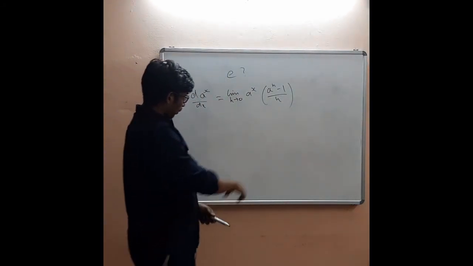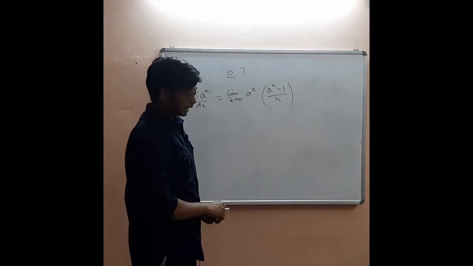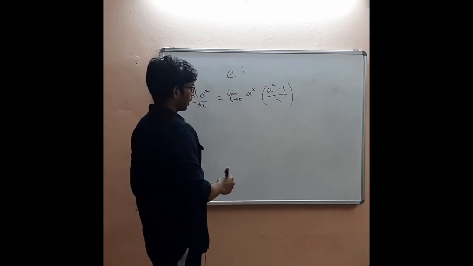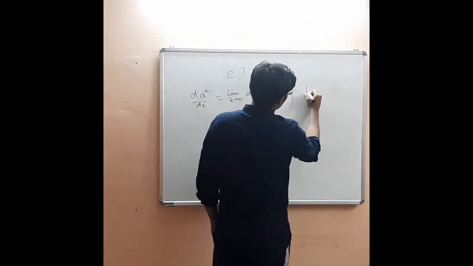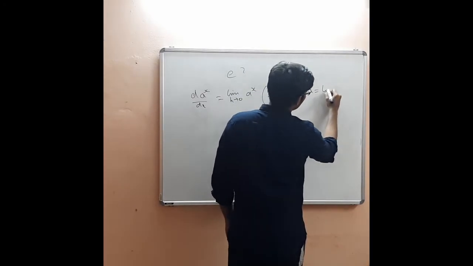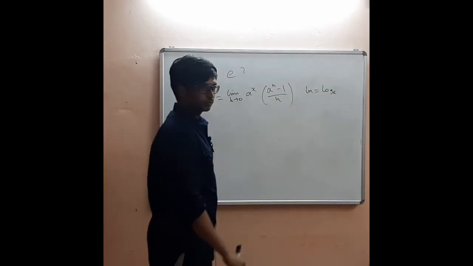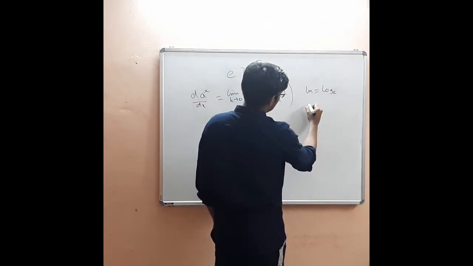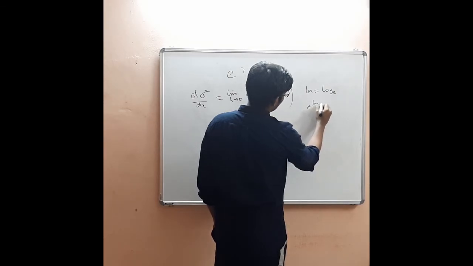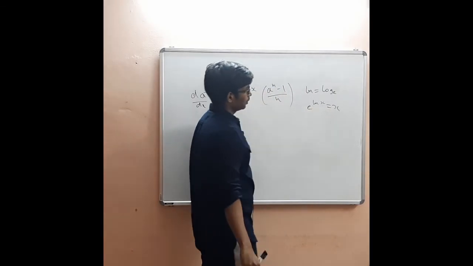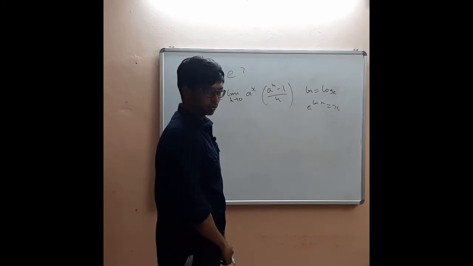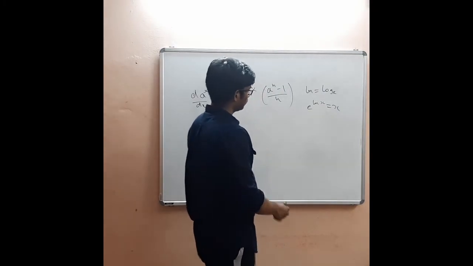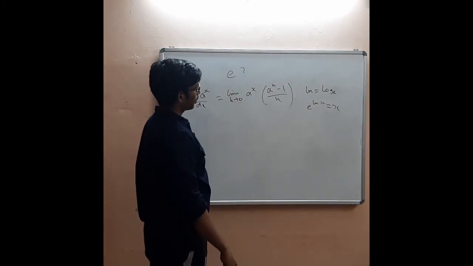Okay. So in order to compute this limit, we are going to use the help of e and we are going to use the help of logarithm. So this notation log is nothing but log to the base e. And e to the power log of x is equal to x. Okay, so these are the two equivalent expressions.